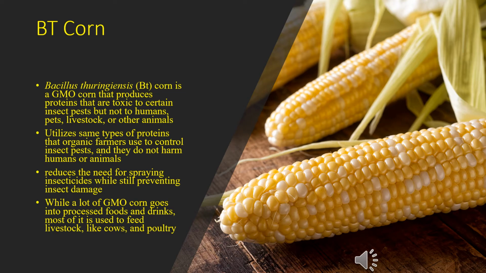livestock, or other animals. So basically, this corn has a pesticide that it creates naturally, which has no effect on us, our animals, or pets. These are the same types of proteins that organic farmers use to control insect pests, and they do not harm anyone, like I said earlier. This in turn reduces the need for spraying insecticides while still preventing insect damage.